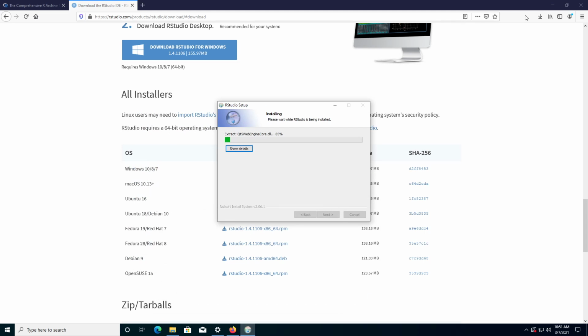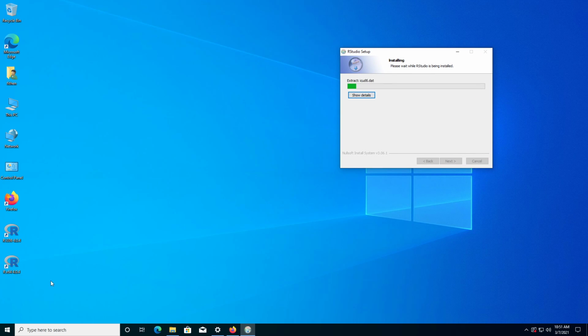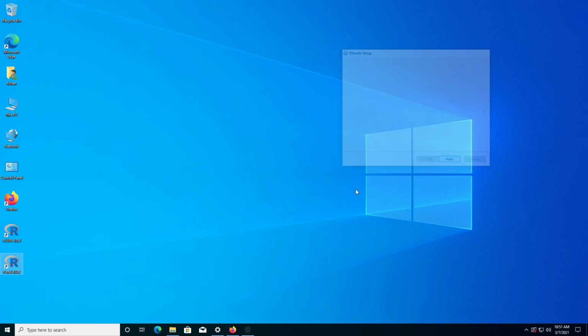I'm going to drop these windows down. We'll watch this install, and there'll be an icon show up here in the bottom left of my screen. I'll hit finish.